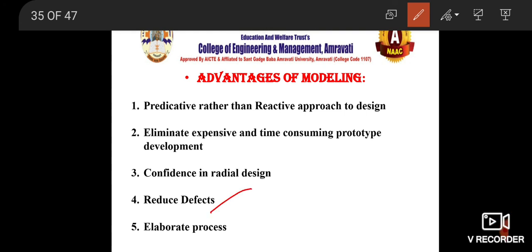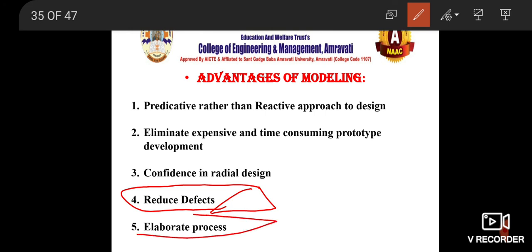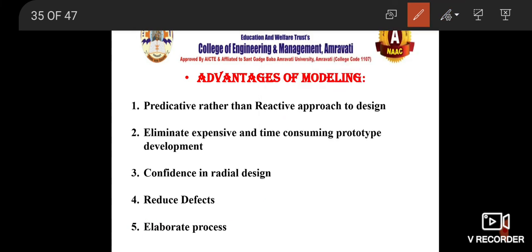Now reduces defects, obviously it will reduce the defects, because once you study the system by simulation, by modeling, it becomes very easy for us to predict the behavior, to predict the performance and correct the errors. Elaborate process is again one and the same thing. You can understand the process with its complexity, every aspect, every task, every process, every reaction, every action, so that becomes easier for you to elaborate the process.